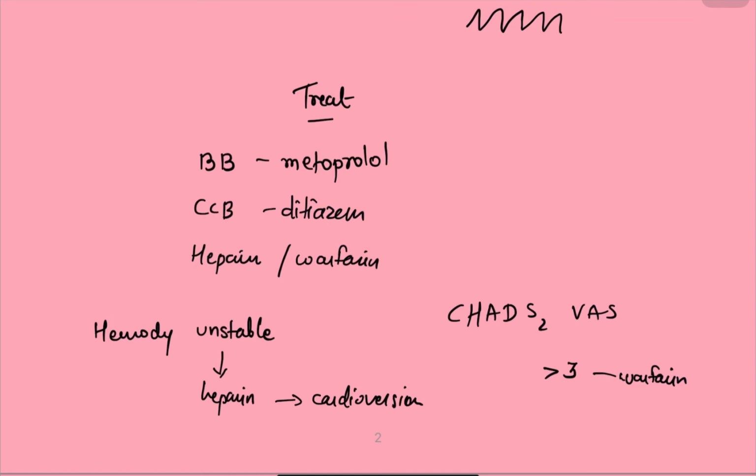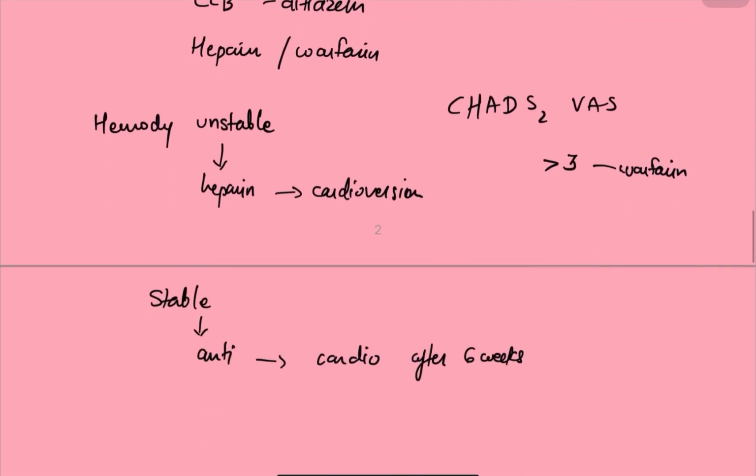So how do we know whether we have to give heparin or warfarin? For that we have the criteria known as the CHADS2 score. If the score is greater than 3, then we'll give warfarin. If it's less, then we'll go for heparin. So this was it about atrial fibrillation.